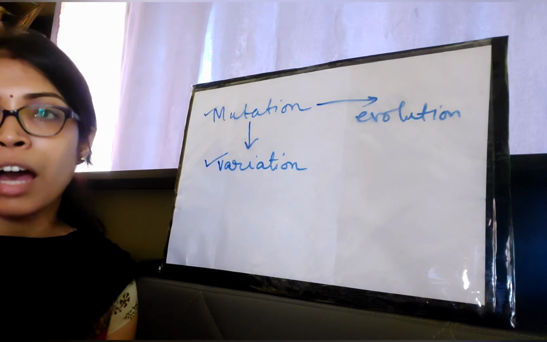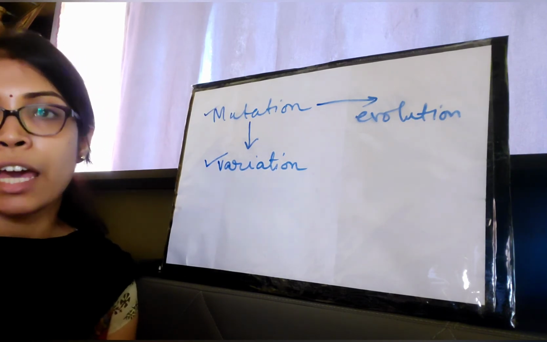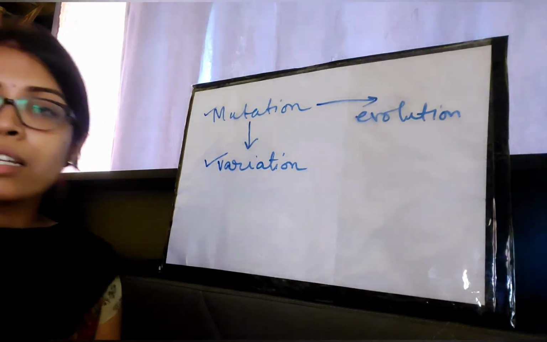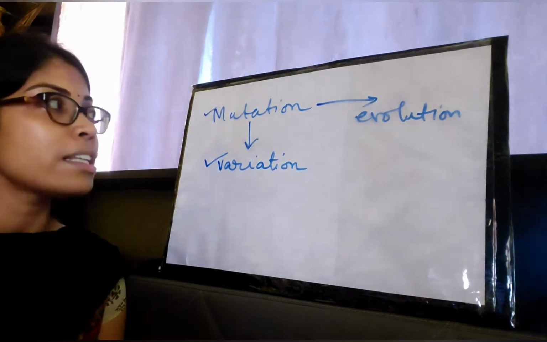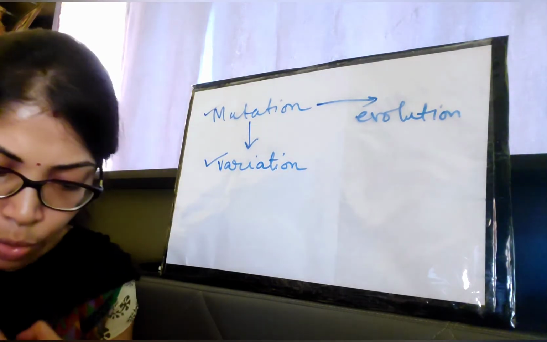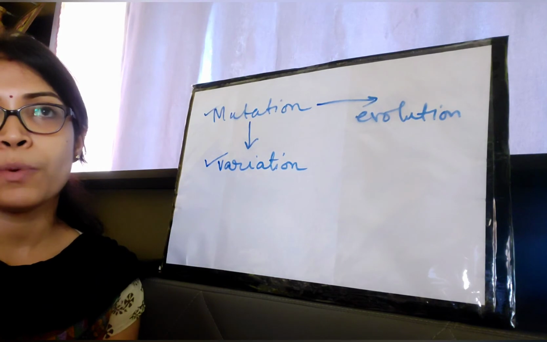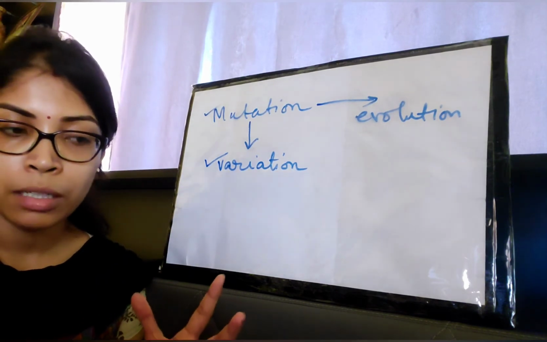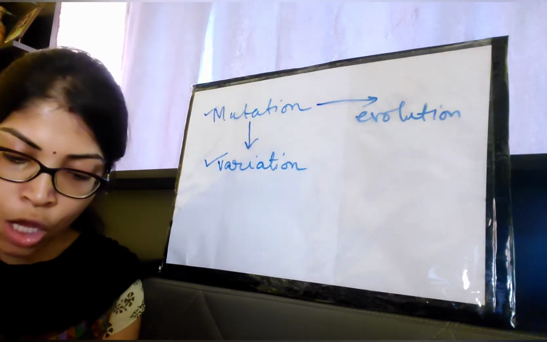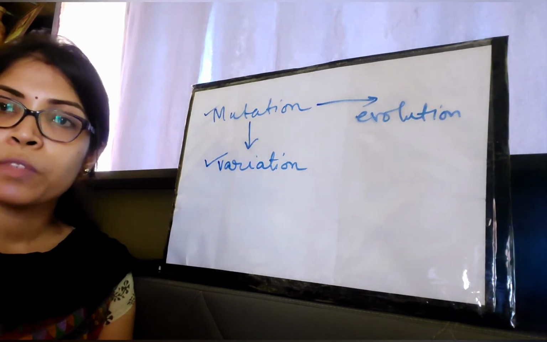Variation may be in height, eye color, skin color, hair color. All these variations may occur, and why have they occurred? They have occurred due to mutation and also due to sexual reproduction, because in sexual reproduction the mixture of two gametes takes place and gives rise to a new type of characteristics. That is why variation takes place within a particular species.